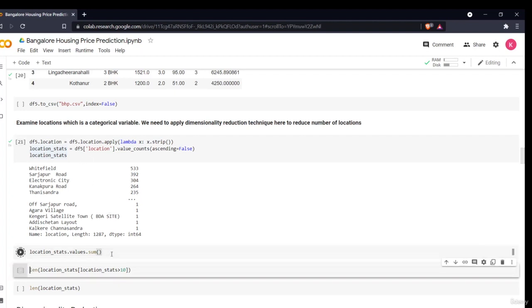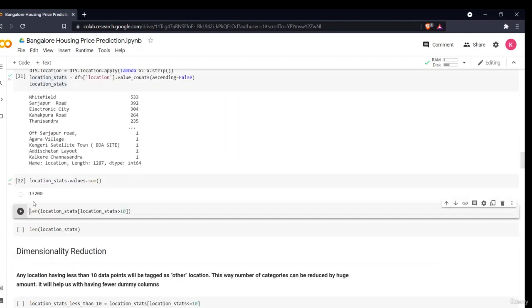So now if I see the sum values, there are around 13,200 total locations, in which many numbers are the same, like Whitefield is 533, Sarjapur Road is 392. So these are all the things.